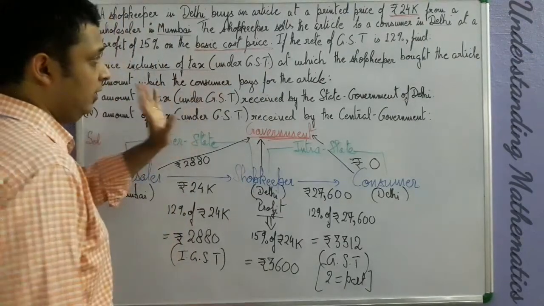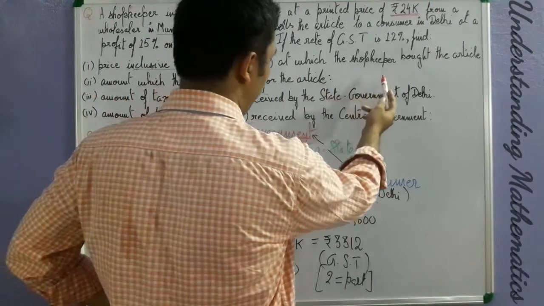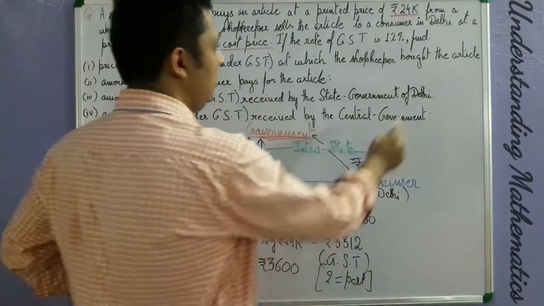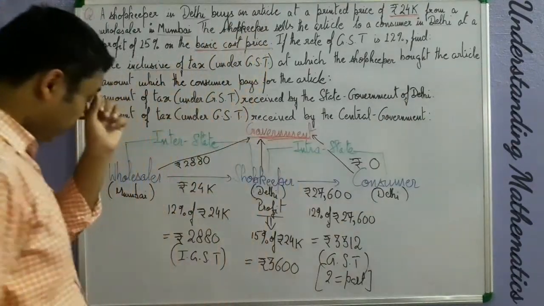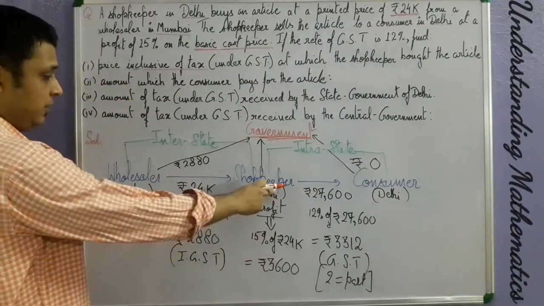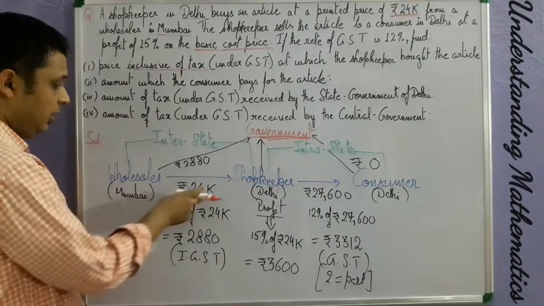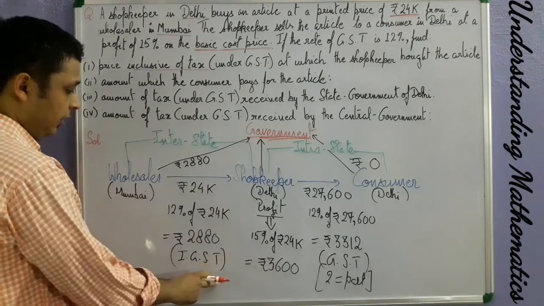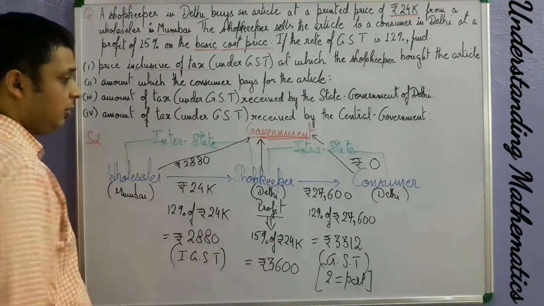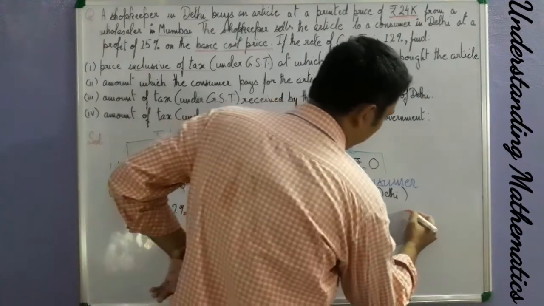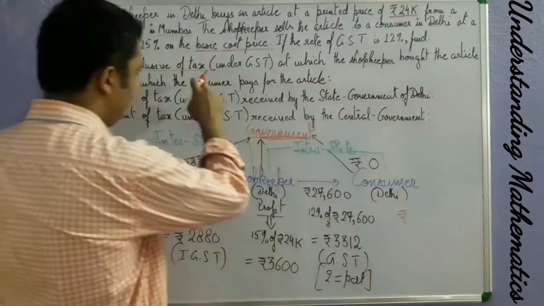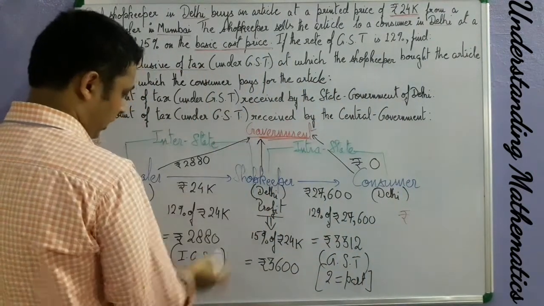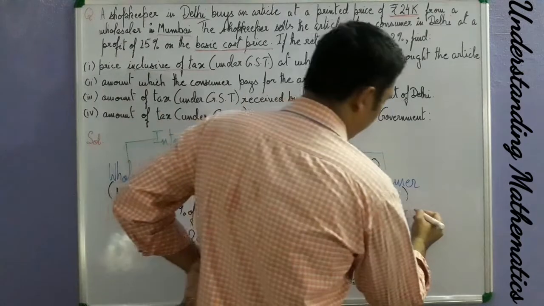We are talking about the tax under GST at which the shopkeeper, that means the middle person, bought the article. Clear? So when the shopkeeper is purchasing the article from the wholesaler, he sees the printed price as 24,000 and then he pays how much? 2880 as GST. So we need to calculate the total amount that is inclusive of GST, that means this tax.